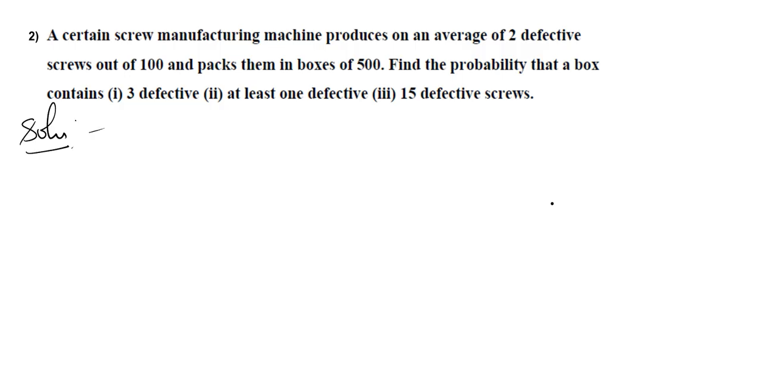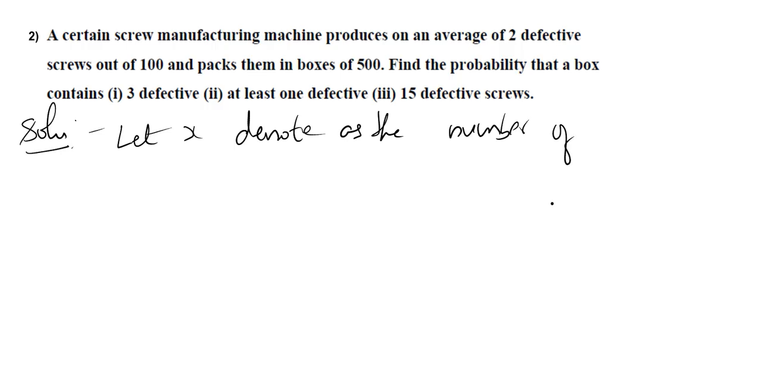Next, a certain screw manufacturing machine produces on an average of 2 defective screws out of 100. Here also the problem is based on defective items only. Let us denote X as the number of defectives. Here, average of 2 defective screws out of 100.